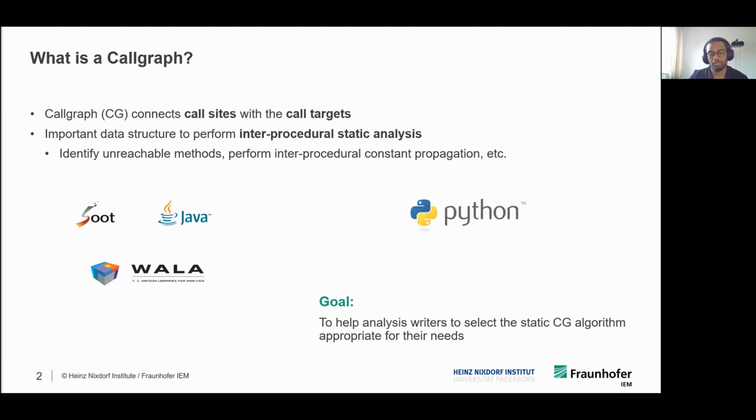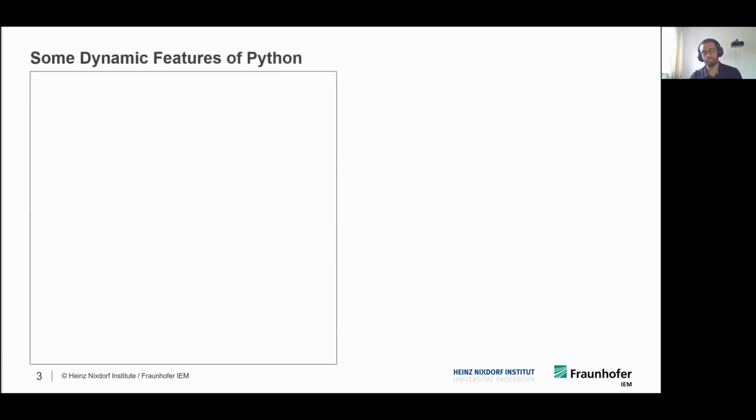Before I talk about the approach, let's first look into why static call graph generation for Python is difficult and challenging. Here I have an example, a class Calculator, and there is a first function, init values. You can also see that there is an annotation on this function, and such a kind of annotation is called a decorator.